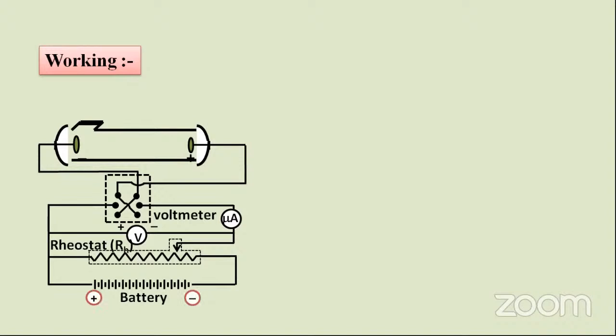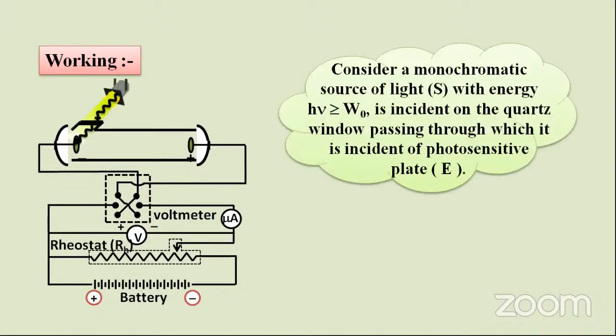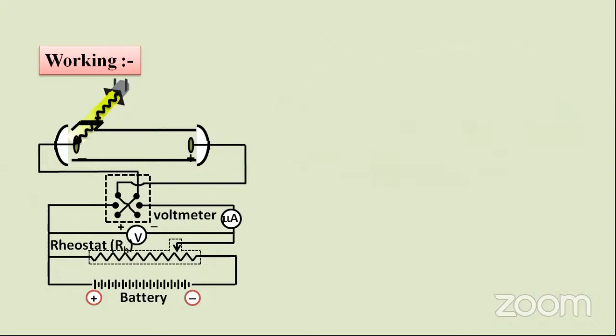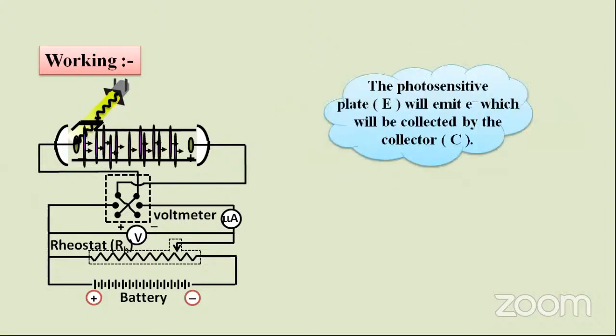From this battery, what is happening? Consider a monochromatic source of light with energy h nu greater than or equal to the work function, as we just discussed, incident on the quartz window, passing through which it is incident on photosensitive plate E. The light is allowed to fall through this quartz window onto the electrode. When the light falls, the photosensitive plate will emit electrons, which will be collected by the collector.